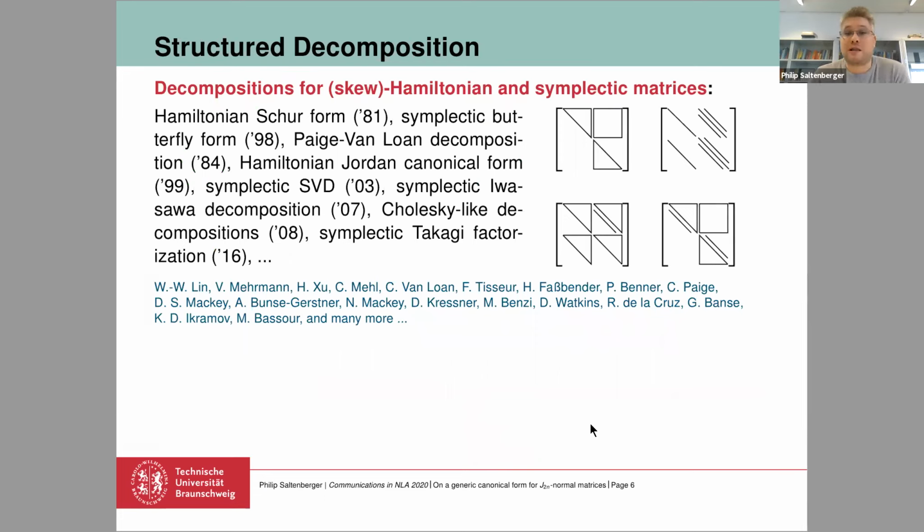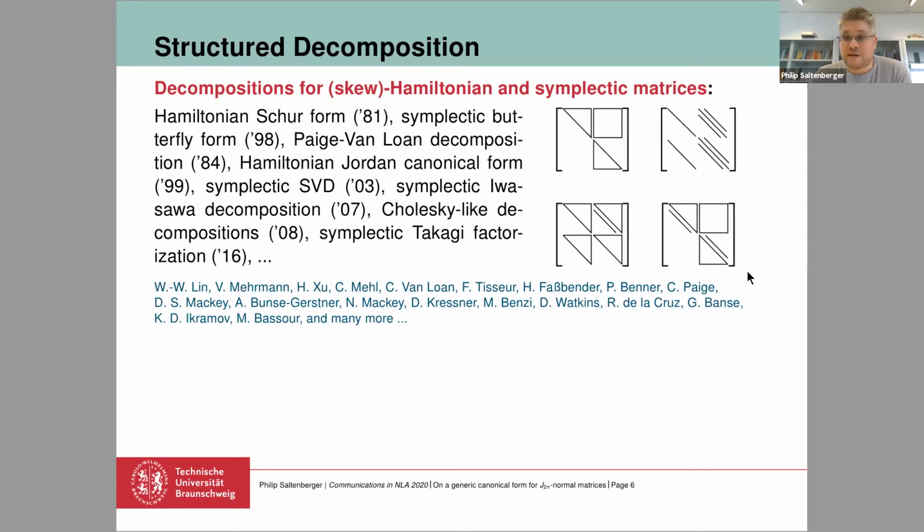And in fact, there are a lot of decompositions for Hamiltonian, skew Hamiltonian, and symplectic matrices. And here are just a few of them. For example, here in the upper left corner, this is called the Hamiltonian Schur form. It's for Hamiltonian matrices. And here in the upper right corner, this is called the symplectic butterfly form. It's for symplectic matrices.